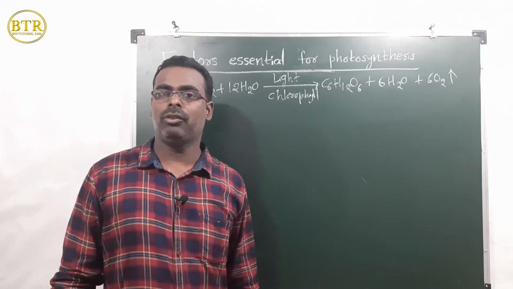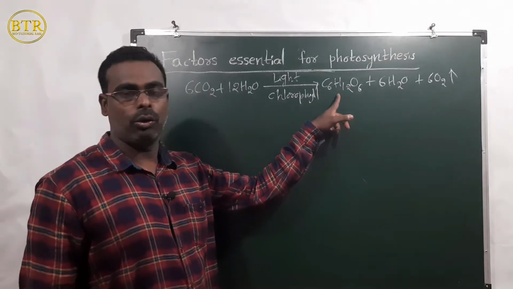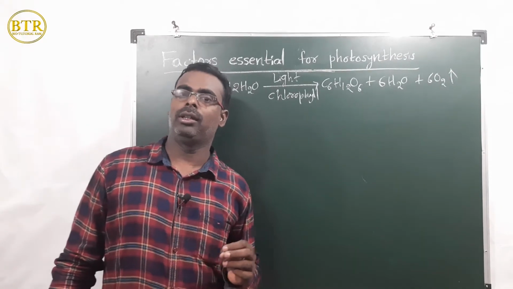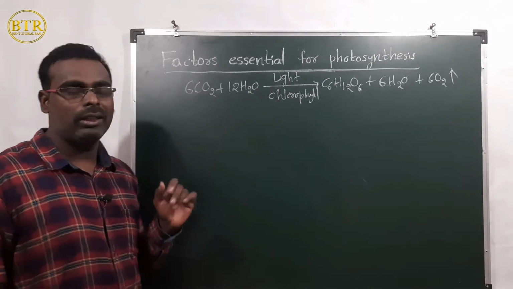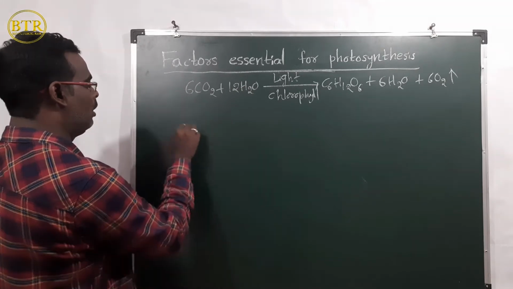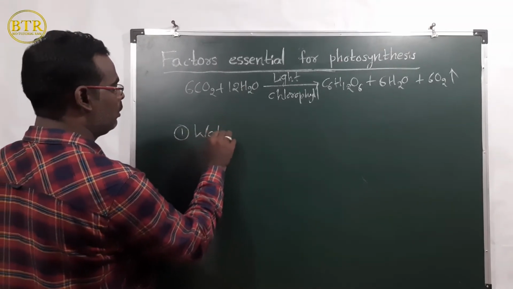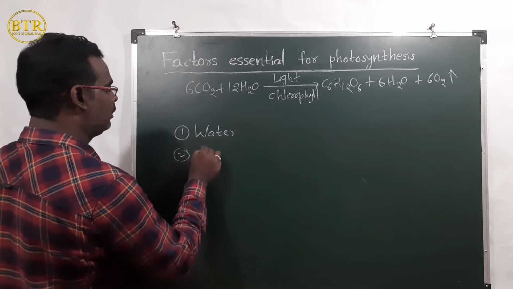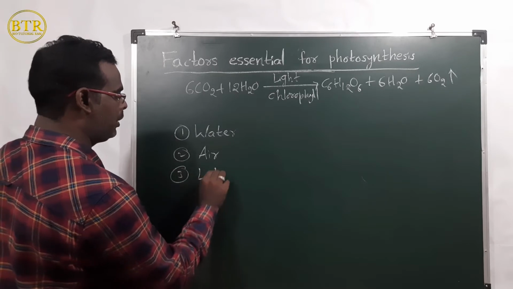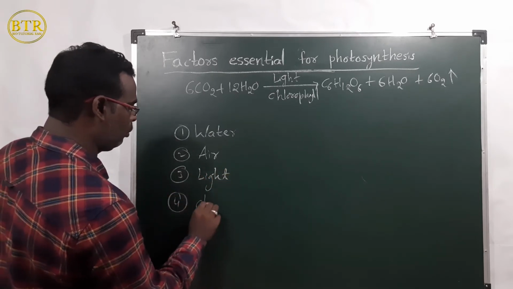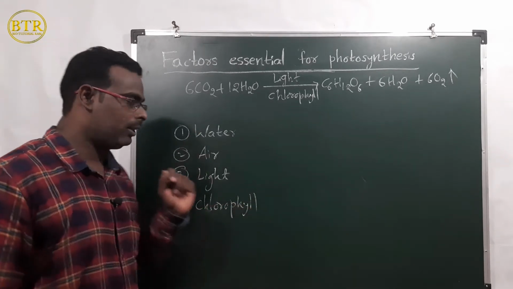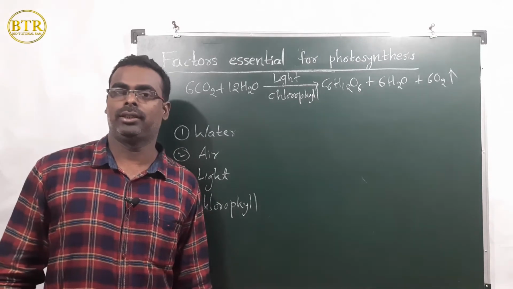What are the end products of photosynthesis? Glucose, water, and oxygen. These three are the end products of photosynthesis. Next, what are the essential factors of photosynthesis? First one is water, second is air, meaning carbon dioxide, third is light, fourth is chlorophyll. These are the four factors important for photosynthesis.